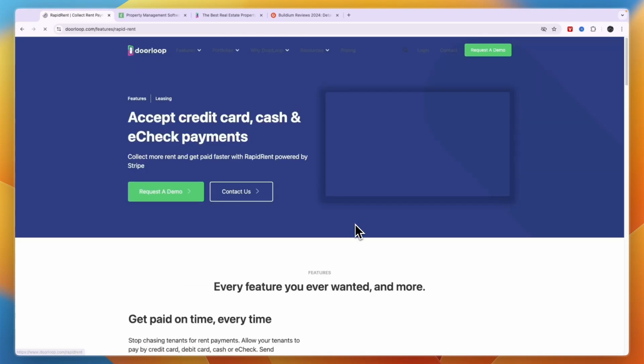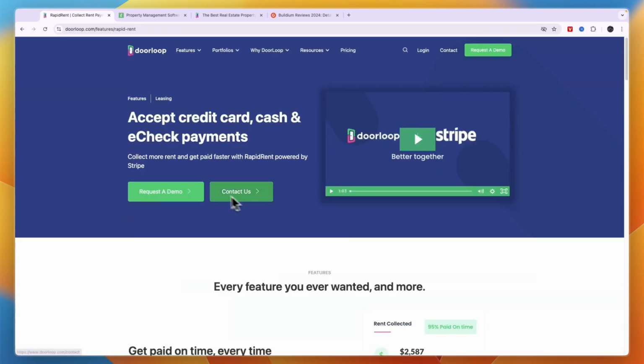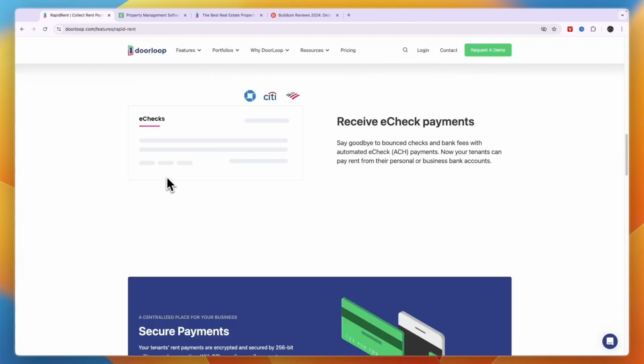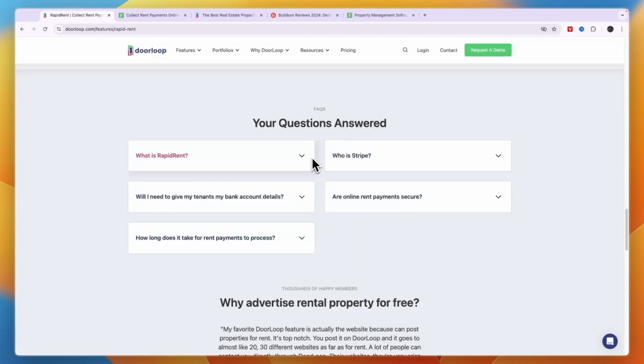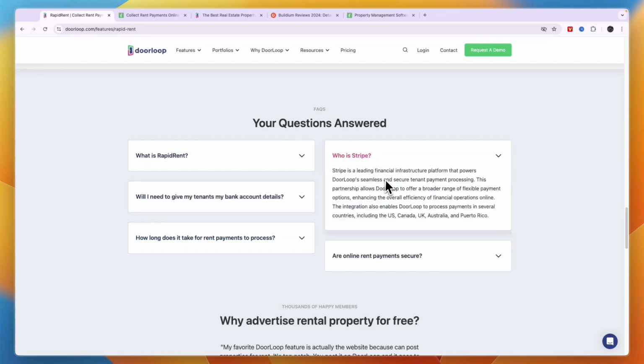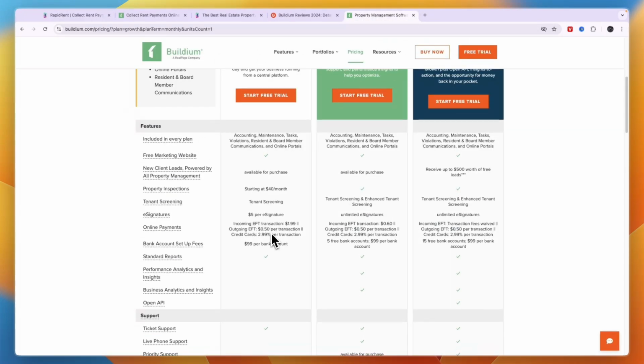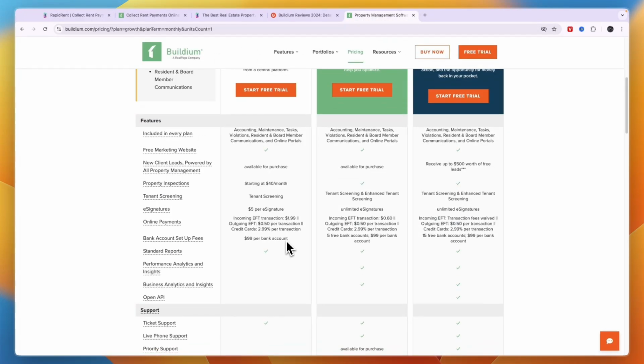Now if you go and take a look at their online payments, and specifically the fees in the online payments, because that could really add up. So in terms of fees, DoorLoop's payments go through Stripe, which is an online payment processor, and Stripe has pretty good fees. Now on Buildium, you can see their fees as well right here, so it kind of depends on which plan you're using. So incoming EFT transaction in the cheapest plan is $2, then outgoing is 50 cents, and credit cards are 3% per transaction, or 2.99%. Then even in the most expensive plan, it's also 2.99% per transaction.